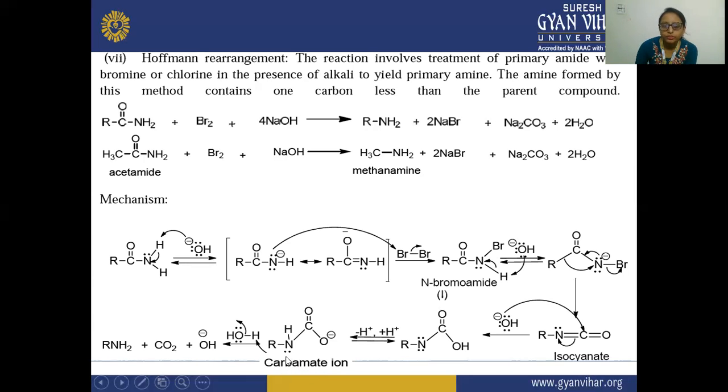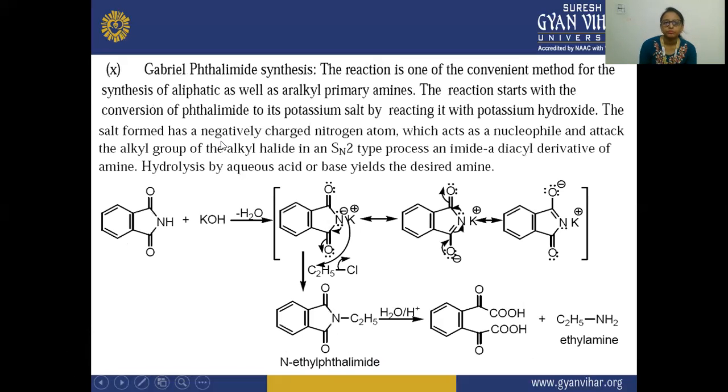From this carbamate ion, again the OH is removed, and CO2 gets removed from here. So there is a formation of an OH negative ion. After that, carbon dioxide is formed, and here you can see the primary amine is formed. So the primary amine is formed from this Hofmann rearrangement.